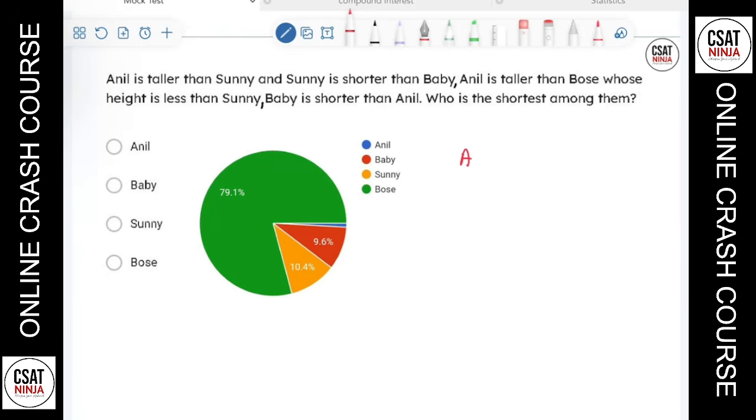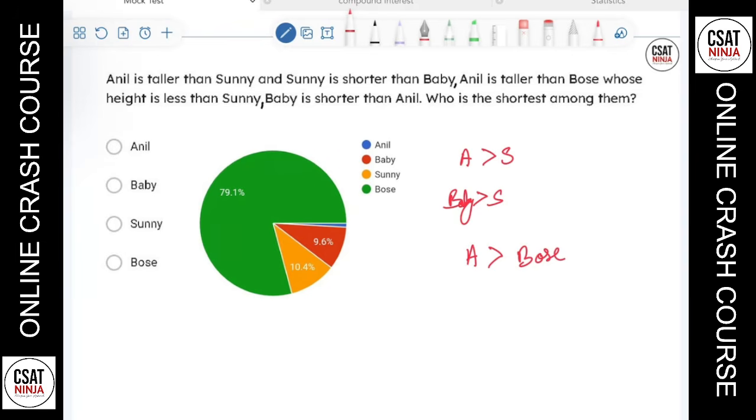Anil is, I think A is fine. Anil is taller than Sunny, and Sunny is shorter than Baby. Anil is taller than Pose. Okay, Baby. I'll write this. Anil is taller than Pose, whose height is less than Sunny.